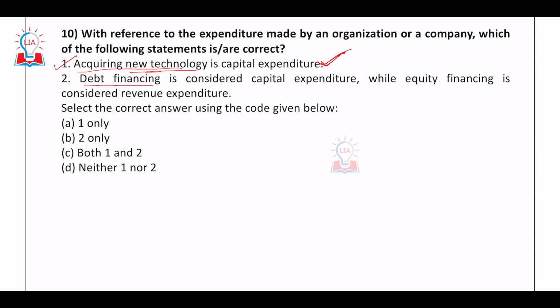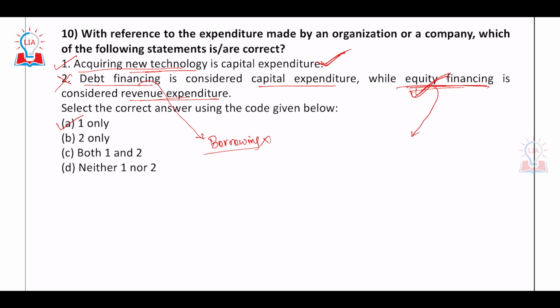The second one is: debt financing is considered capital expenditure, while equity financing is considered revenue expenditure. So basically, in debt financing, you are just borrowing. Borrowing is not creation of an asset. Whereas in equity financing, you are not borrowing, but you are selling a share, selling a part of your company, a part of your asset, and taking the money, which essentially means this is capital expenditure. So statement 2 is wrong. Answer is A, one only.